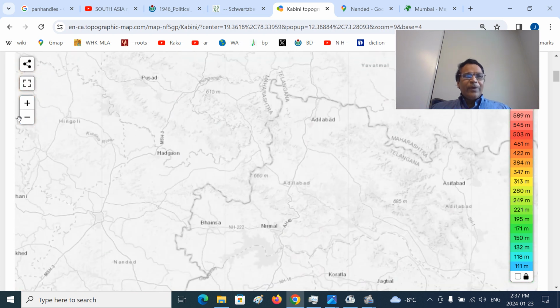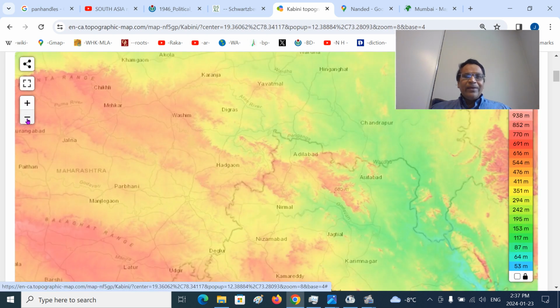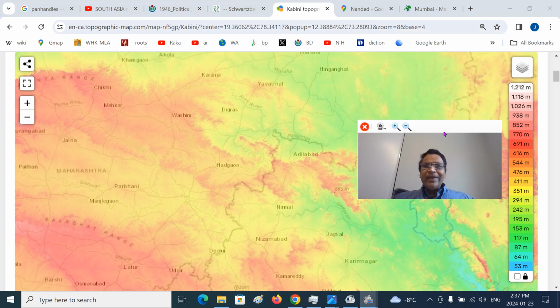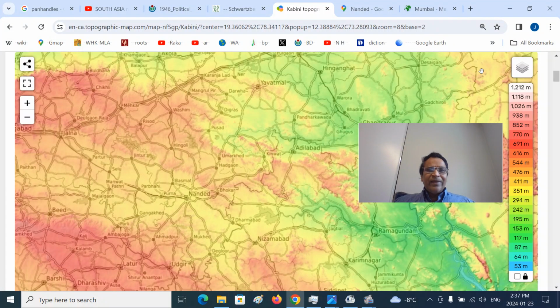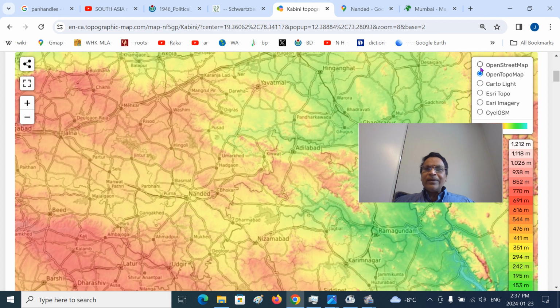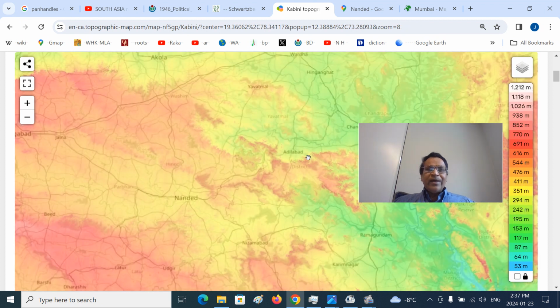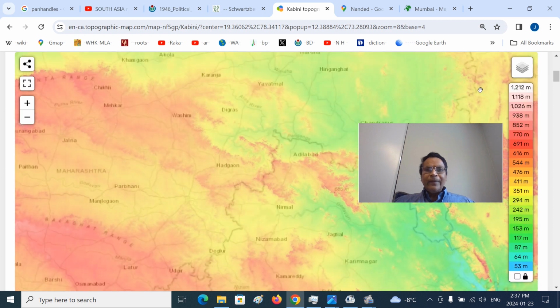Our perspective is that we are looking at the Kinwat panhandle. This is the Penganga river. The entire region is the Kinwat panhandle. You can see Nanded, and you can see Kinwat here, on the west side, maybe 10, 20, 30 kilometers above Adilabad. Kinwat is here on the Penganga river. Nanded sits on the bank of Dakshin Ganga, the sacred river Godavari, and Kinwat is here again.